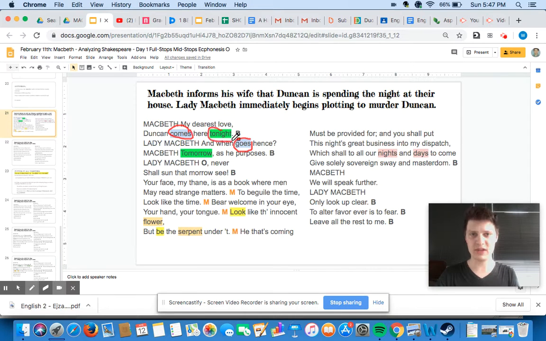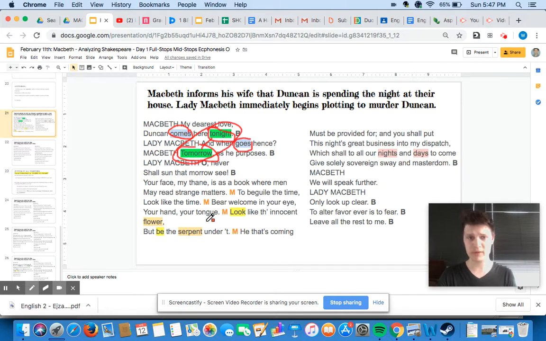The difference between tonight and tomorrow is also an interesting opposite that he throws in, because tonight is the night, right? After this night, everything will change tomorrow. So part of the reason that Shakespeare is bringing out that opposite is because this is the pivotal moment, not only in the play, but in their entire lives, right? Up until now, Macbeth and Lady Macbeth have not been murderers. Suddenly they are murderers. Suddenly they are king and queen, if everything goes according to plan. So the gap between tonight and tomorrow is a really big one, an important one.